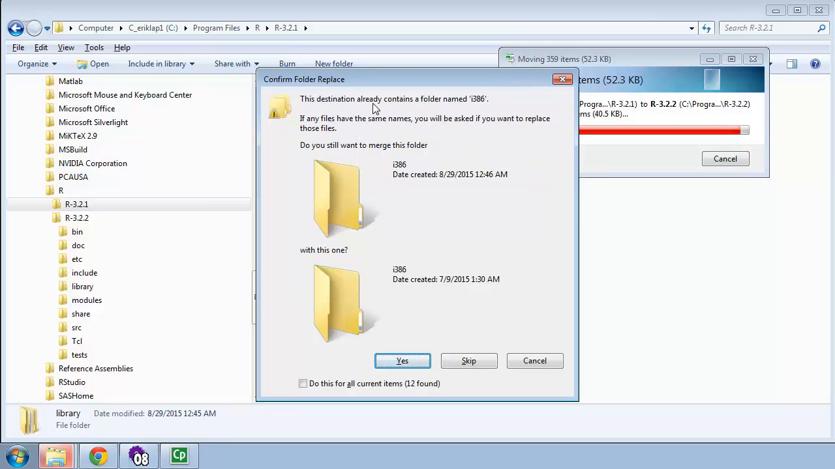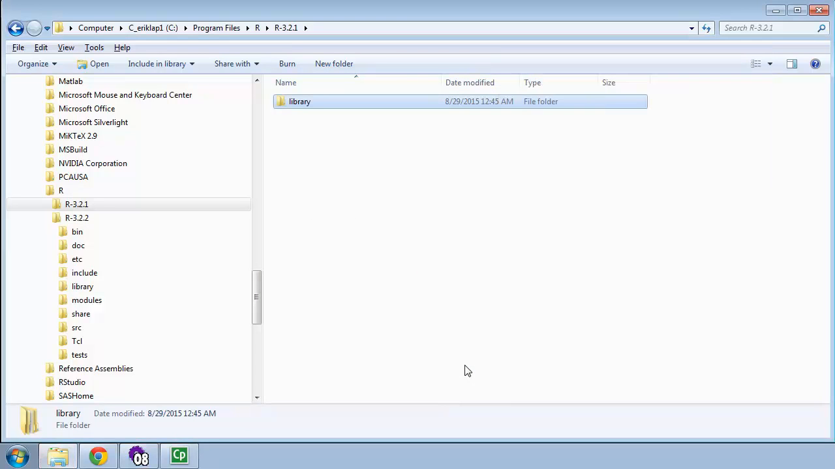The destination contains a folder already named I386. So in the new version of R, there are already a handful of packages, it looks like about 12 down here, that already exist. I probably want to keep the new ones. So I'm going to say, do I want to merge this folder? I'm going to say skip. And I'm going to do that for all the folders that already exist. So I'll skip all of those, and looks like it's done.